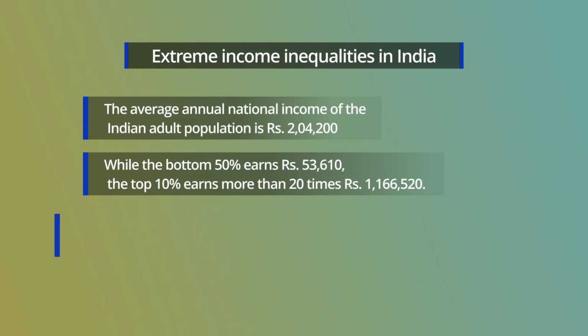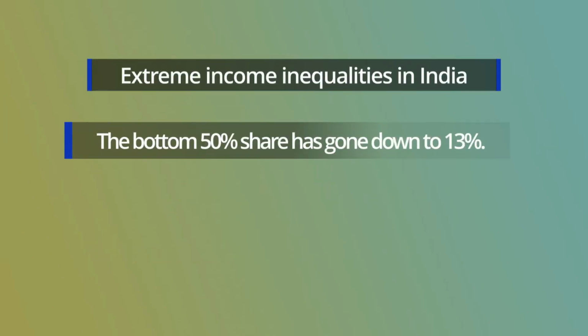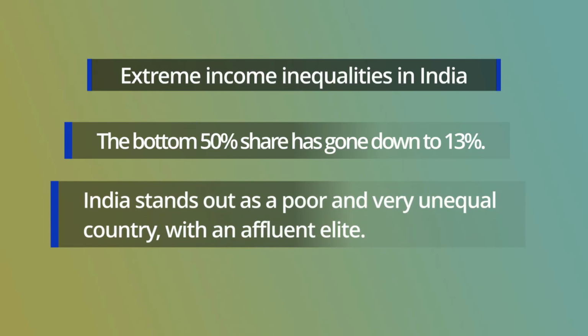11,66,520. If you consider the top 10% and top 1% rich people, then they actually hold 57% and 22% of the total national income. That is, the richest 1% of people holds 22% of the total income, whereas the bottom 50% share has gone down to 13%. And by observing the extent of inequality, they argued that India stands out as a poor and very unequal country with an affluent elite.